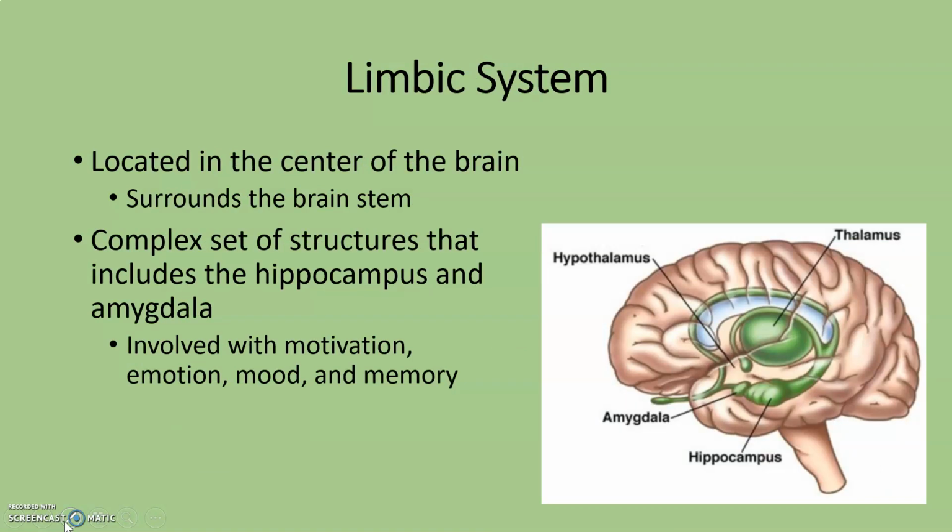Another division of the brain is the limbic system, and the limbic system can be considered the emotional brain. It's located in the center of the brain, and it surrounds the brainstem. The limbic system consists of a complex set of structures that include the hippocampus and the amygdala. These structures are involved with things like motivation, emotion, mood, and memory.